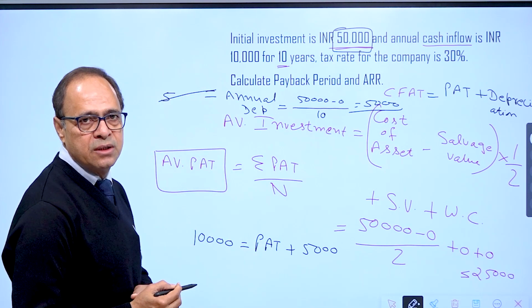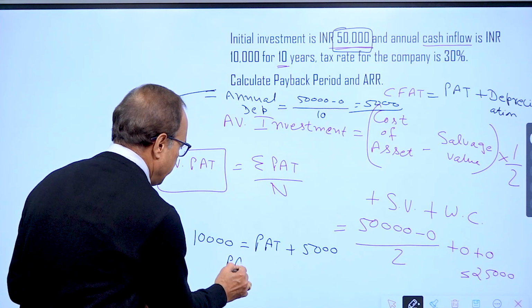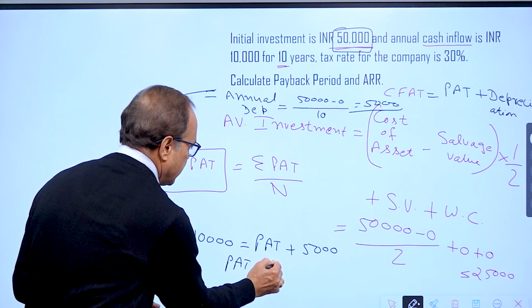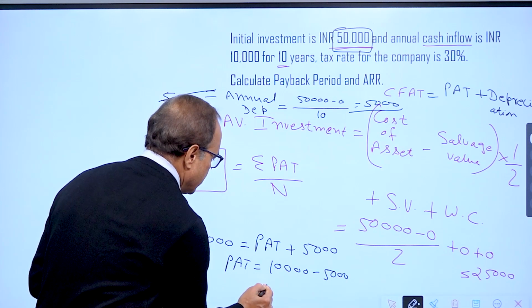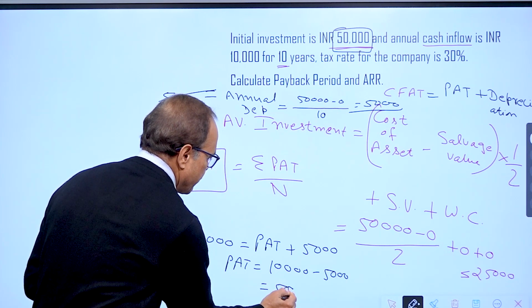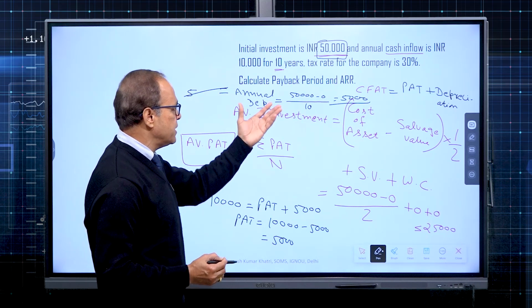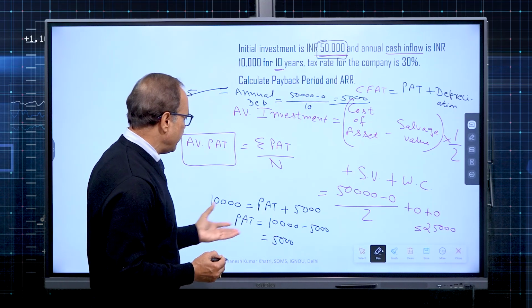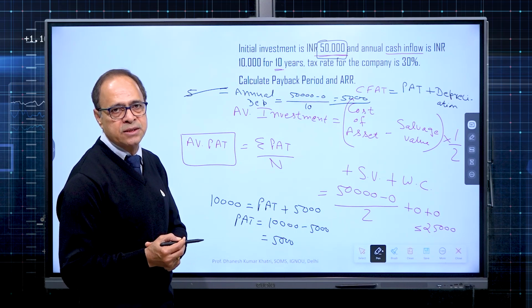We solve this equation for profit after tax. So profit after tax will be 10,000 minus 5,000. So we get it 5,000. By chance, amount of profit after tax and depreciation are the same, but this is the way we can convert CFAT into pure profit after tax.